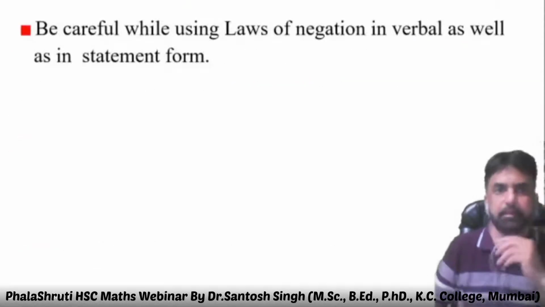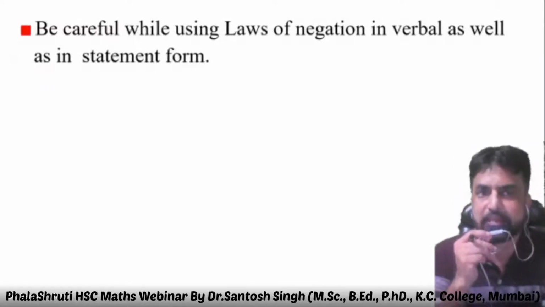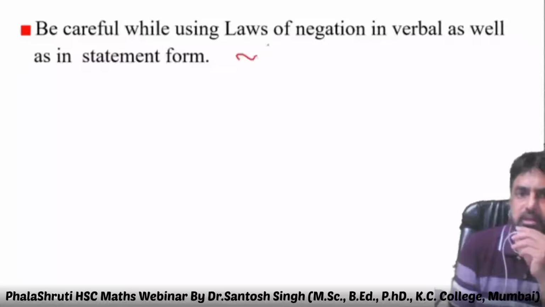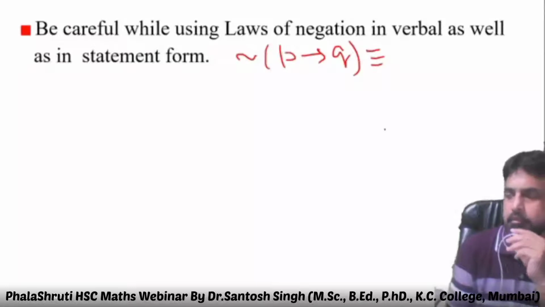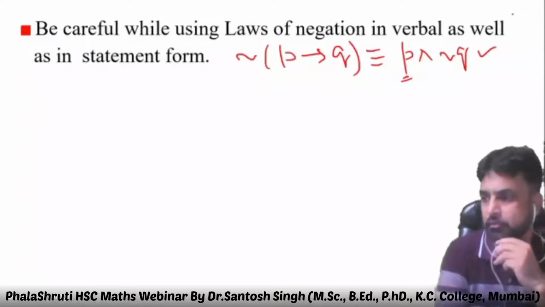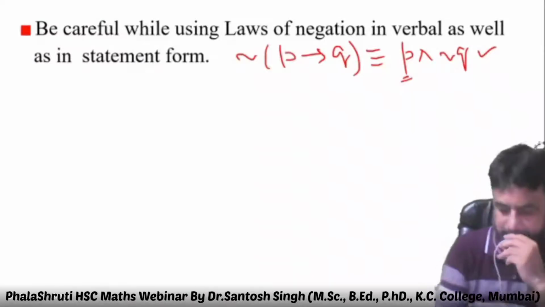The next one is, be careful while using the laws of negation in verbal as well as in statement form. Why I'm saying, I'll take an example. Negation of P implies Q. What is it? Anyone? Negation of P implies Q is P and negation Q. Don't say if P then negation Q. The wording is very, very important, so be careful while writing it.